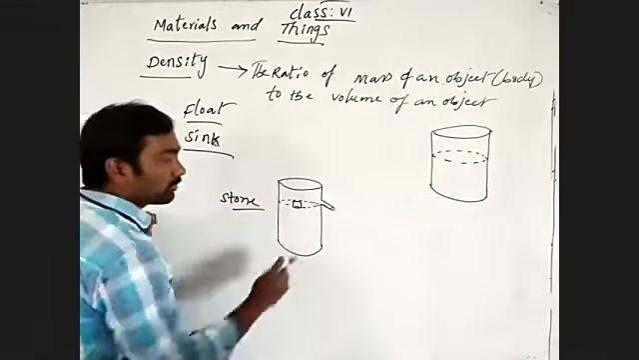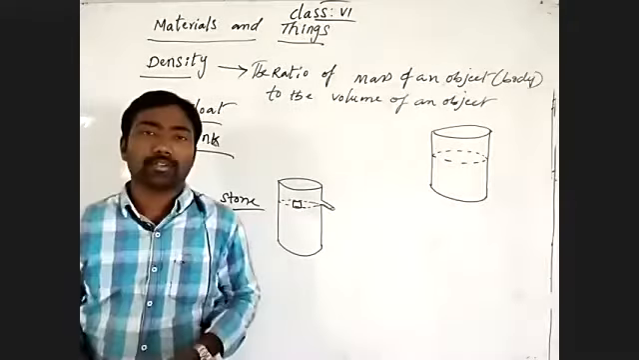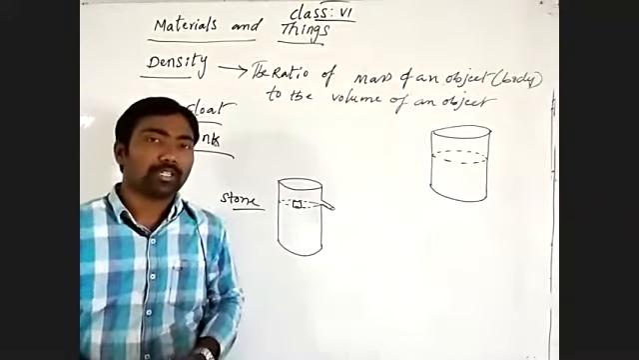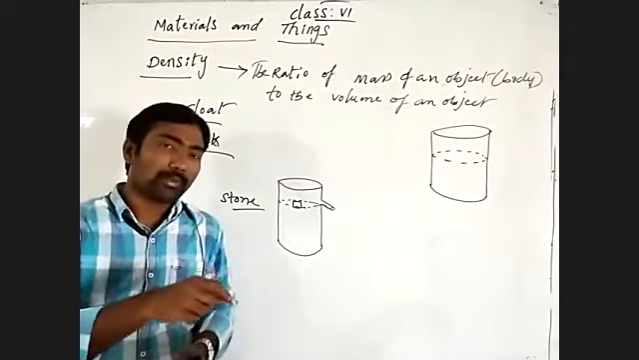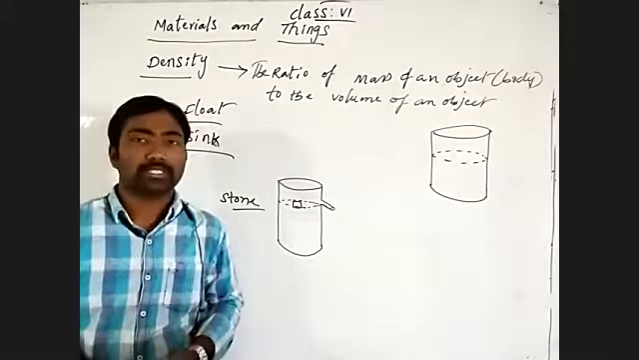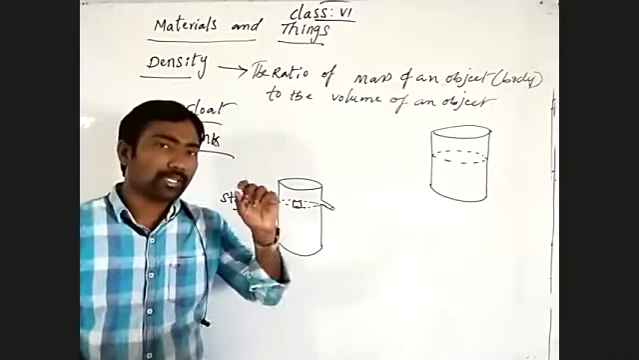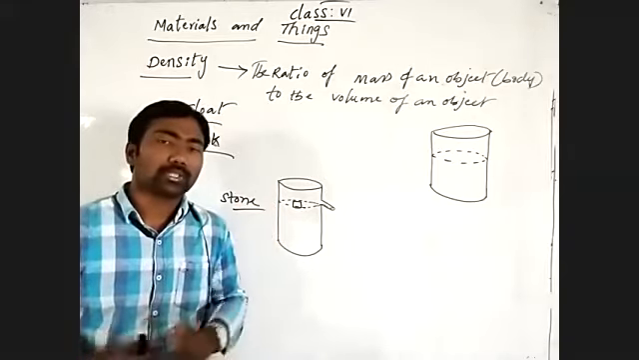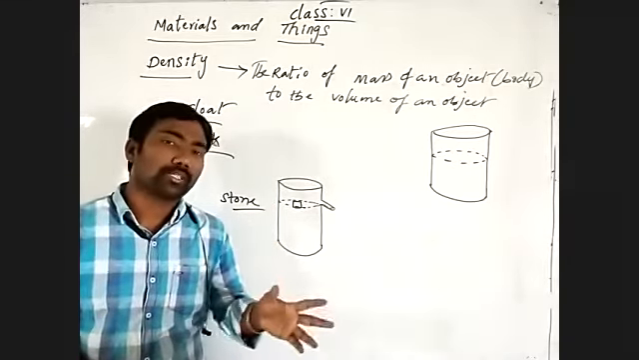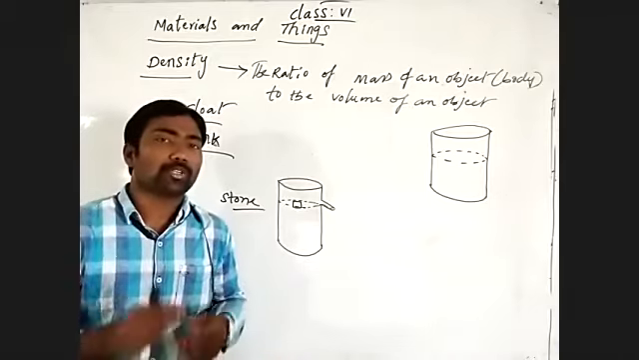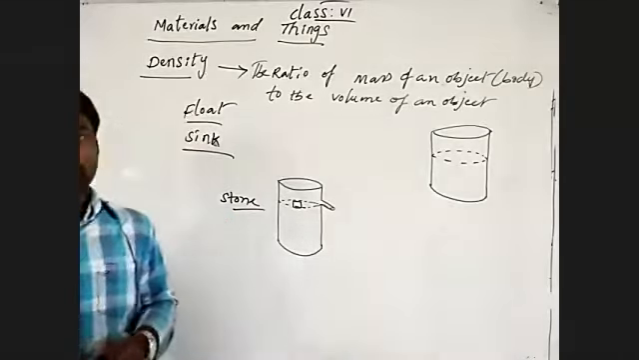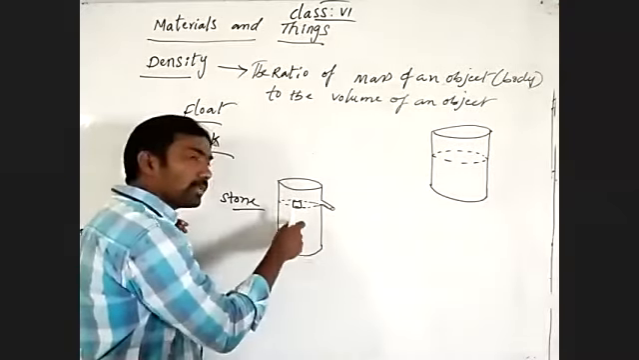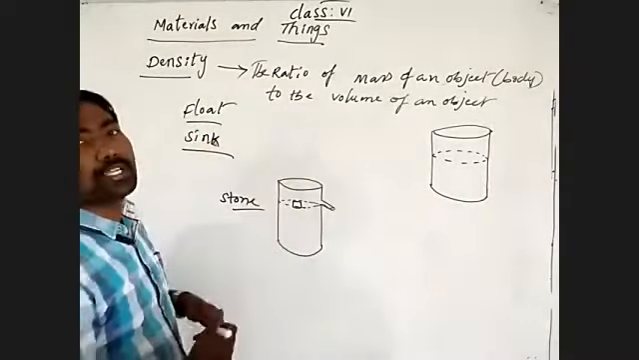When it is moving downwards, generally we know when you are throwing a stone into the water, we may observe that much water, where the stone is dropping, the water will come out. Is it or not? Because when the stone is moving downwards, in the place of that, that much volume of water is displaced upwards.